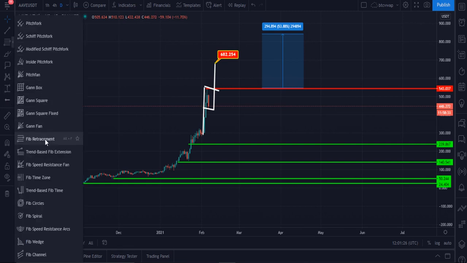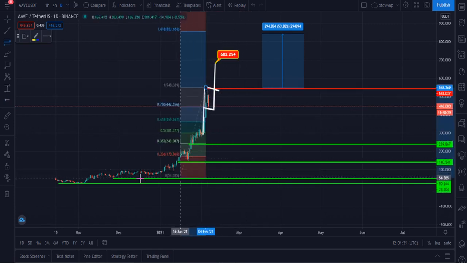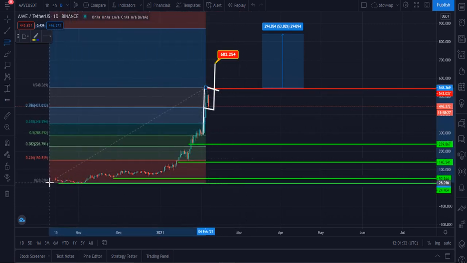For this we have to take the retracement tool, and here you can see, let me tell you my next targets.